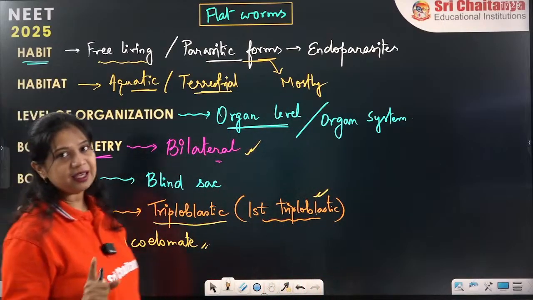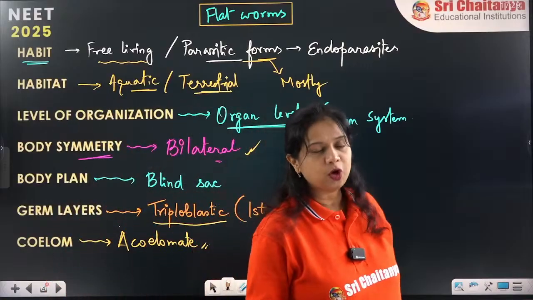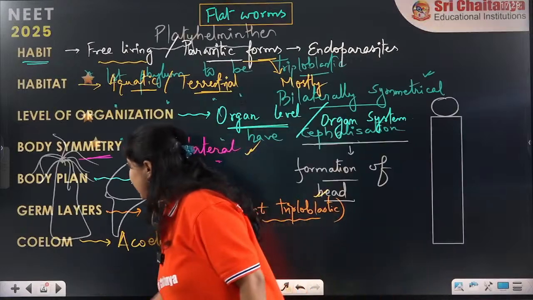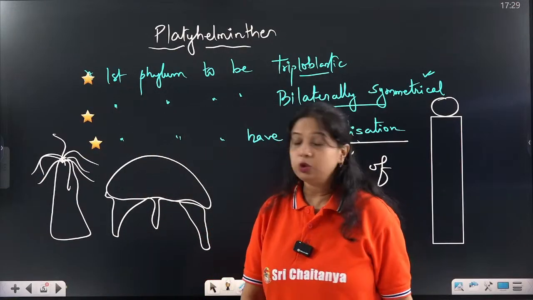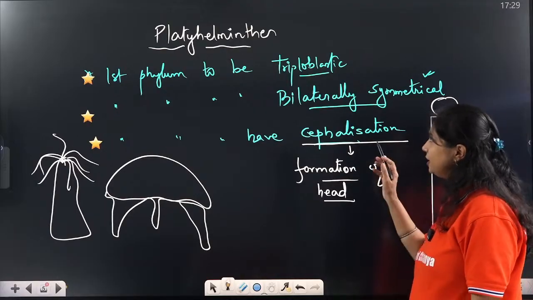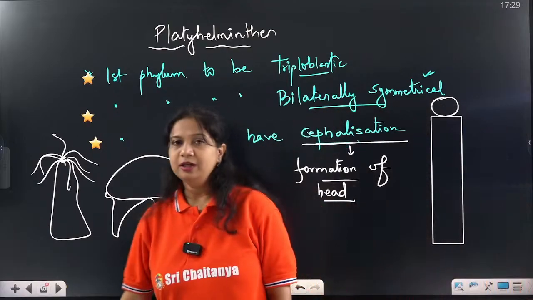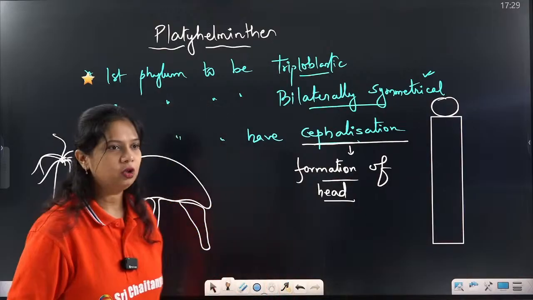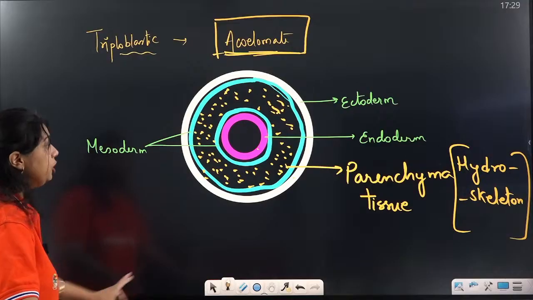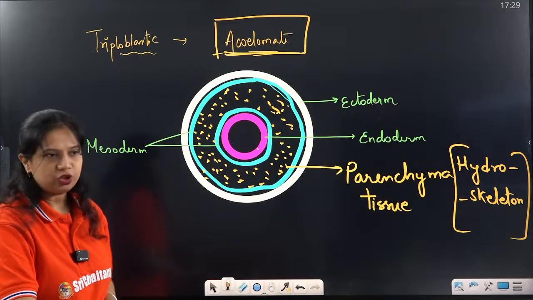They just have a single opening which acts as both mouth and anus. Triploblastic, acoelomate. They are the first phylum to have triploblastic bilateral symmetry and cephalization, and the first acoelomate organisms, even after having a third germ layer, due to the presence of parenchyma tissue.